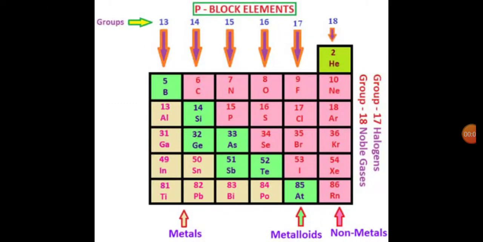P block elements: the elements in which the last electron enters the p orbital are known as p block elements. The p block consists of group 13 to group 18 elements. Group 17 elements are called halogens, and group 18 elements are called noble gases. The p block elements include metals, metalloids as well as non-metals.